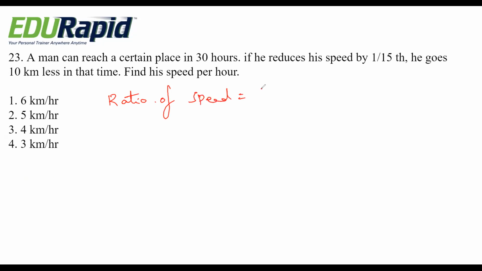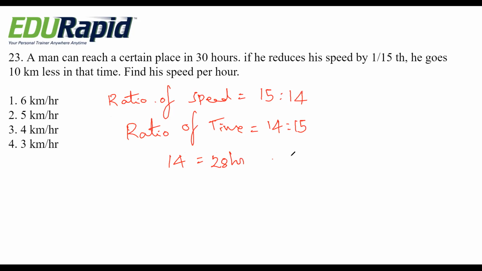So here the ratio of speed is 15 is to 14. Okay. So obviously the ratio of time becomes vice versa, 14 is to 15. So for 14 it is 28 hours, and for 15 it is 30 hours.